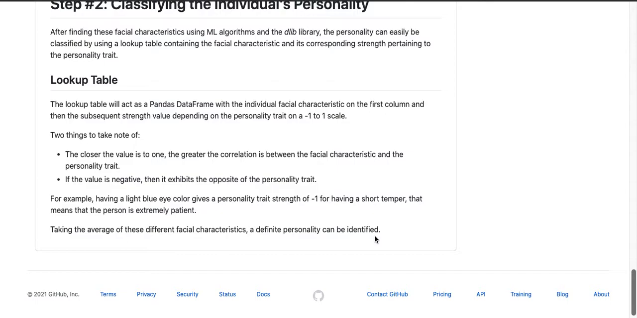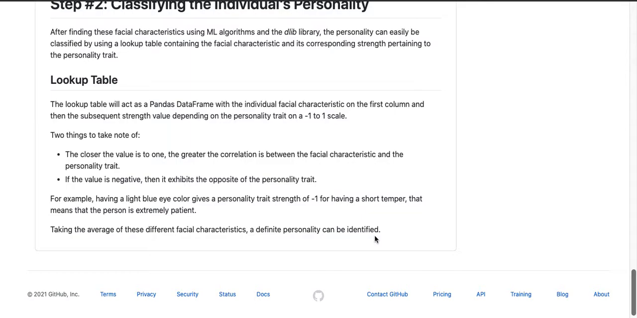Now, this may sound a bit confusing at first, but I'll give you a really quick example. Pretend that you have a light blue color. Then on the next column you maybe have a description of having a short temper, and on the third column it'll be affectionate. So having a light blue color will have a -1 for short temper, and affectionate may have a 0.75. If that's the case, then -1 for short temper means the person is extremely patient, because the negative negates it and turns it the other way around. So if you have a short temper, then you'll be extremely patient instead.